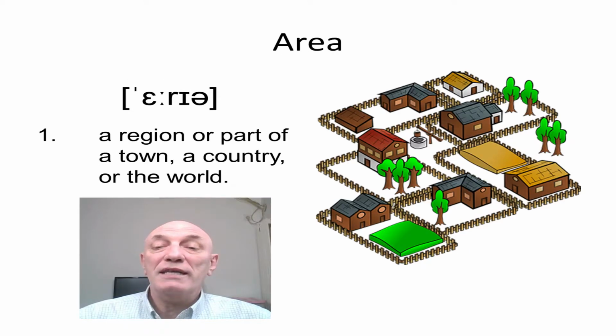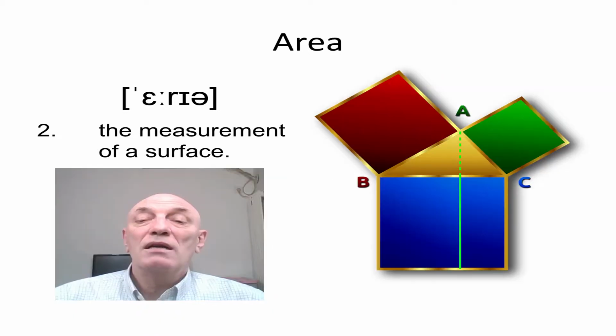Our next word is area. Area. Which again has more than one meaning. The example you can see on screen is one where we use the word area to describe a particular part of a town or country, or even the world. Same word, same pronunciation, different meaning.